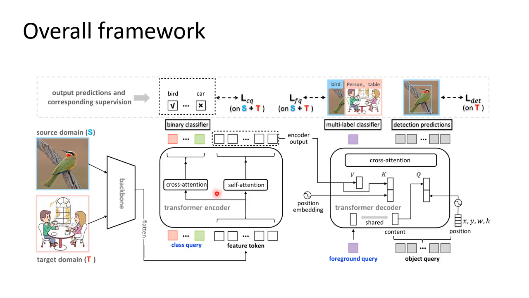In the encoder, multiple class queries aggregate the class-specific information from all the feature tokens through cross-attention. In the decoder, the foreground query and the object queries are correlated with each other because they share most processing, except that the foreground query has no position embeddings. Correspondingly, they make image-level and instance-level predictions respectively. Overall, we utilize hybrid supervision, that is, weak and strong supervision for the encoder and decoder, therefore aligning the class semantics between the source and the target domain.